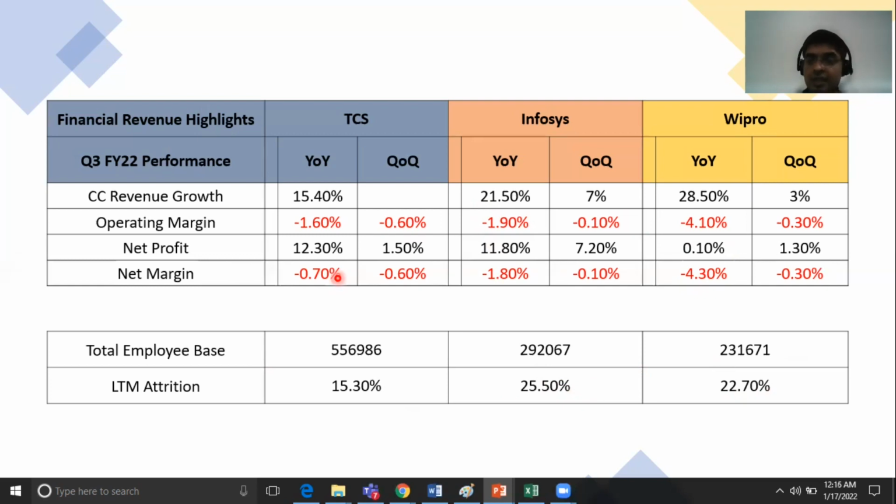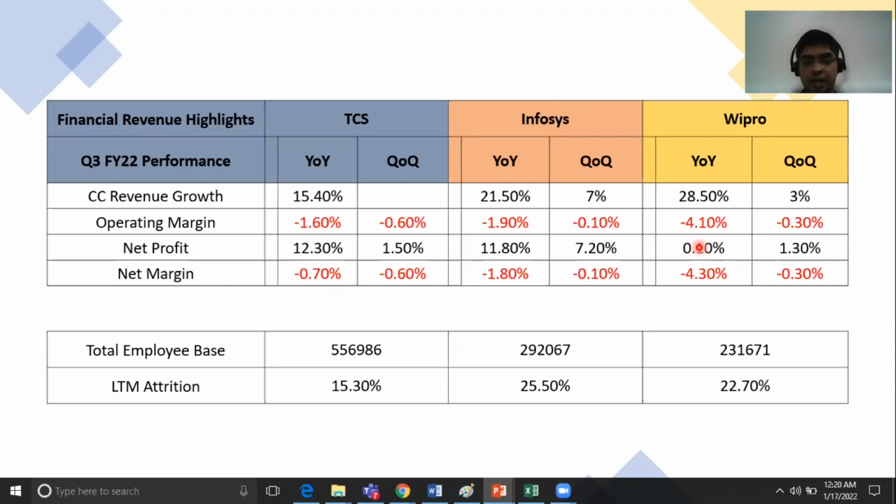Now, this gives us an indication of where these three organizations stand today. With these numbers into consideration, what we can infer is the CC revenue growth is quite strong, especially when we talk about Infosys and Wipro. They have hit the magical number of being more than 20%. However, the operating margin is negative, and that is where they have to control the costs.